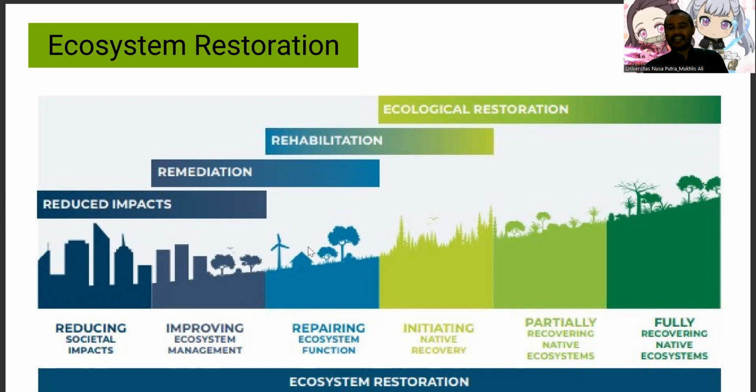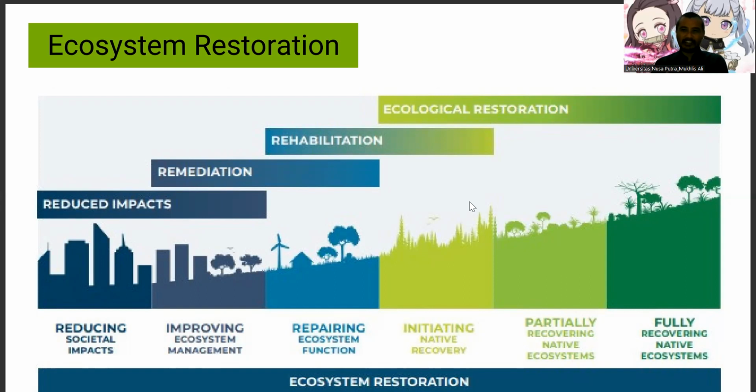The third is rehabilitation. In rehabilitation, we will repair the ecosystem function so that the ecosystem can step by step recover its function. And the last one is ecological restoration. In ecological restoration, we need to recover the native ecosystem, so an ecosystem which was already damaged can be fully recovered.